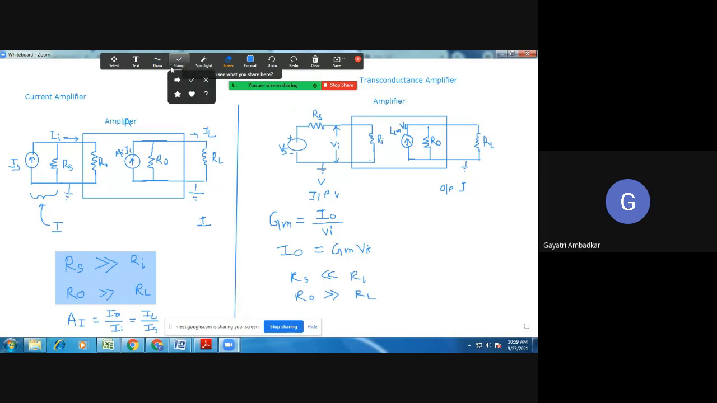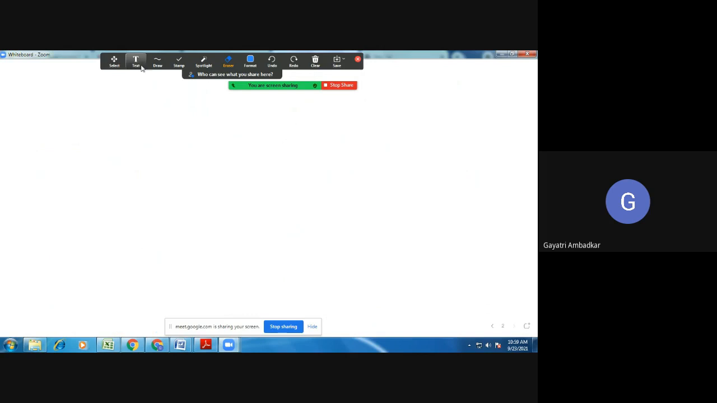So, is it clear? Shall we move to the last amplifier? Can you tell me how the connection of the last amplifier should be? Input is current and output is voltage. Which is our last amplifier? Trans resistance amplifier. So input is current, correct, and output is voltage.